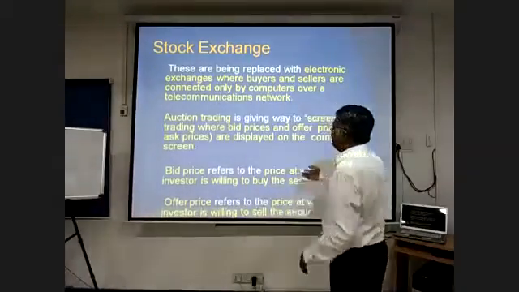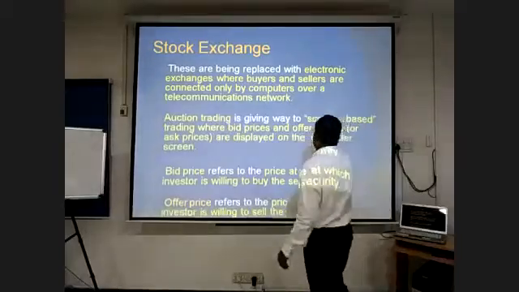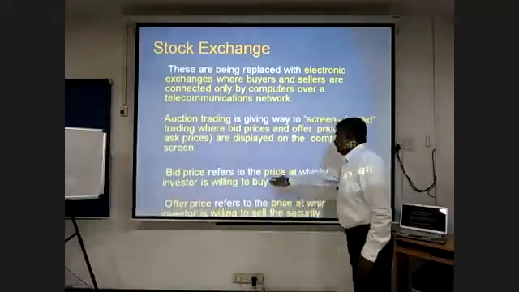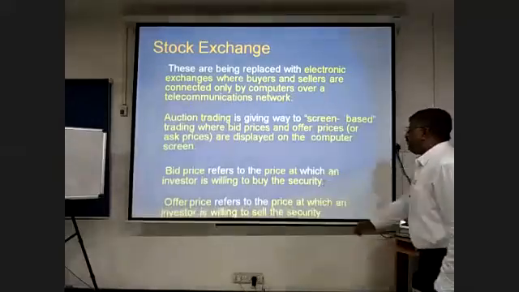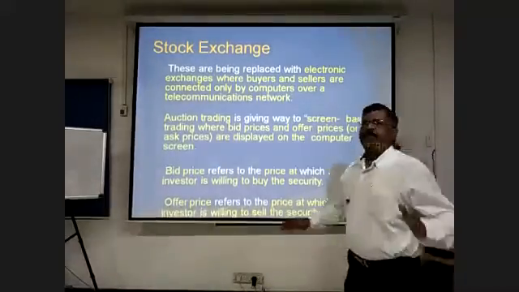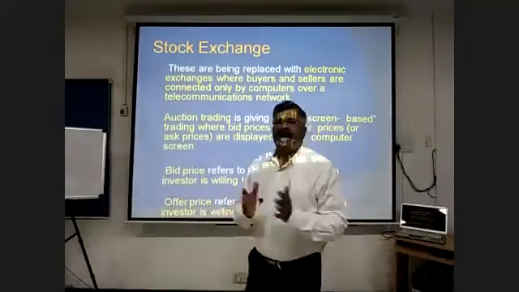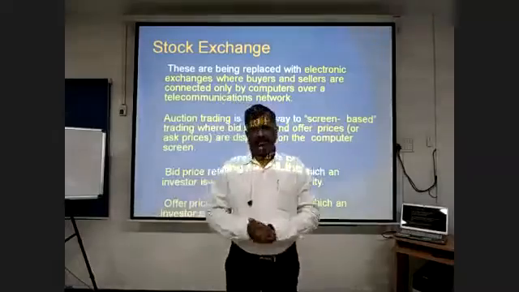Here you should understand, friends, what is the bid price and offer price? I will explain. The bid price refers to the price at which an investor is willing to buy the securities. For example, now I would like to buy the Reliance Industries shares.